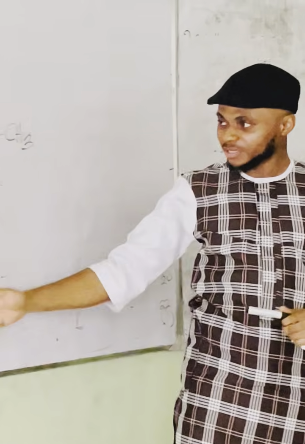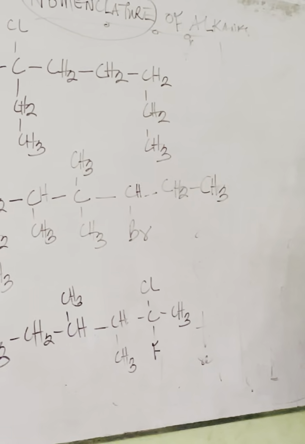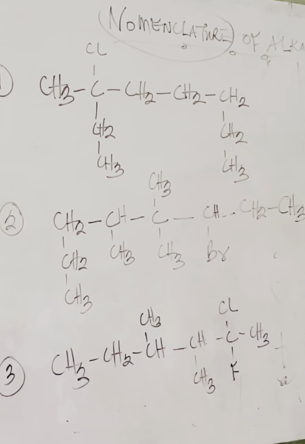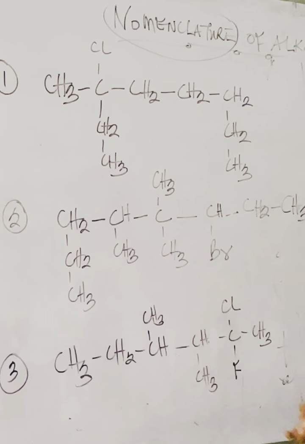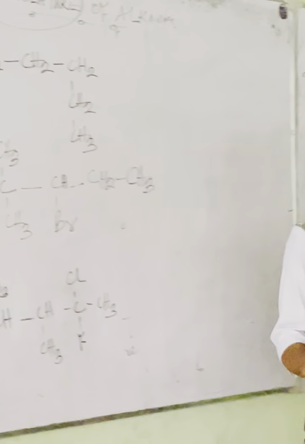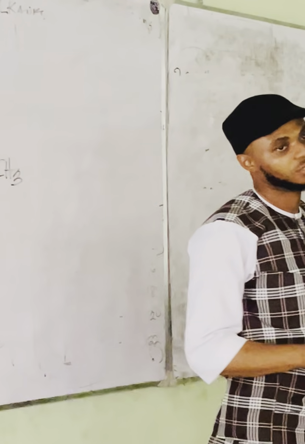Okay, now let's name these structures. Let's name these organic compounds. The first one has carbons and hydrogens, which is expected. It's a norm. But the first rule is that we must count the longest continuous carbon chain first. That longest continuous carbon chain is what we serve as the parent chain.